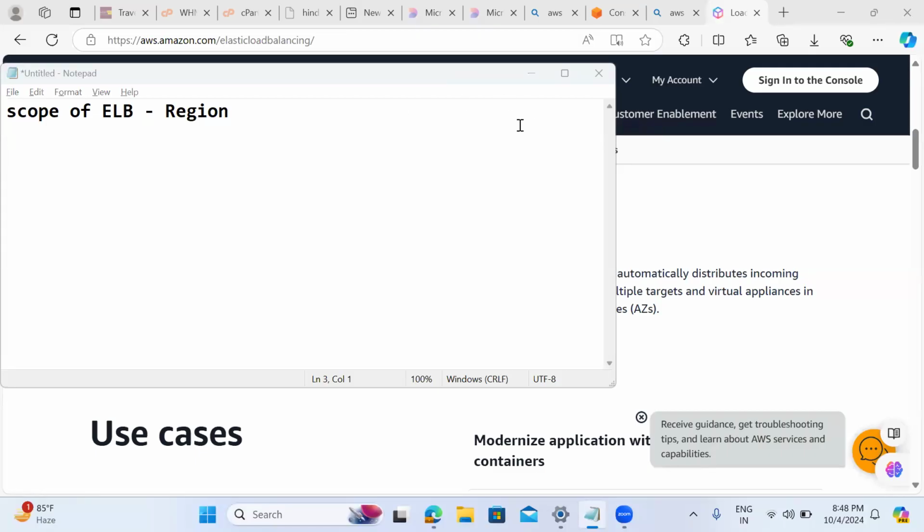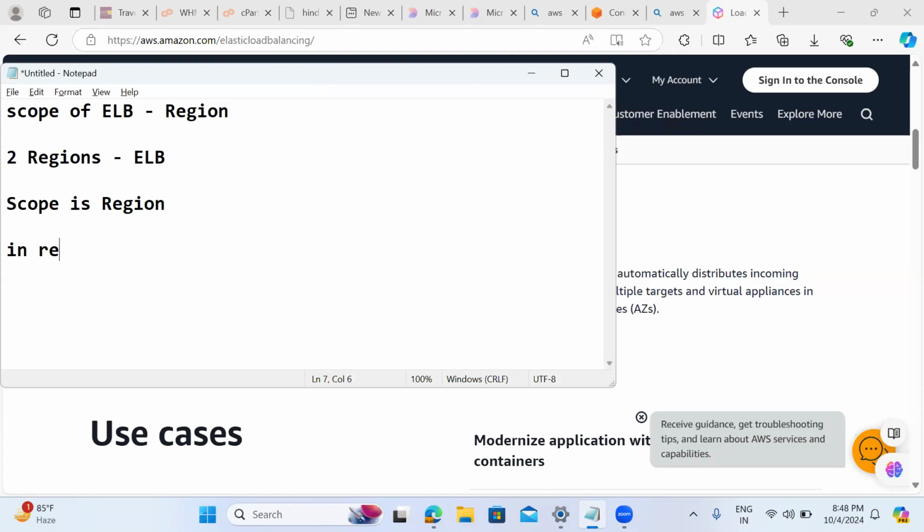If I have multiple regions, by default, AWS load balancers can't perform load balancing. Say I have two regions and I want to do load balancing between them, that is not possible as of now by ELB. We have other techniques that we'll discuss, but as of now, the scope is only within the region.